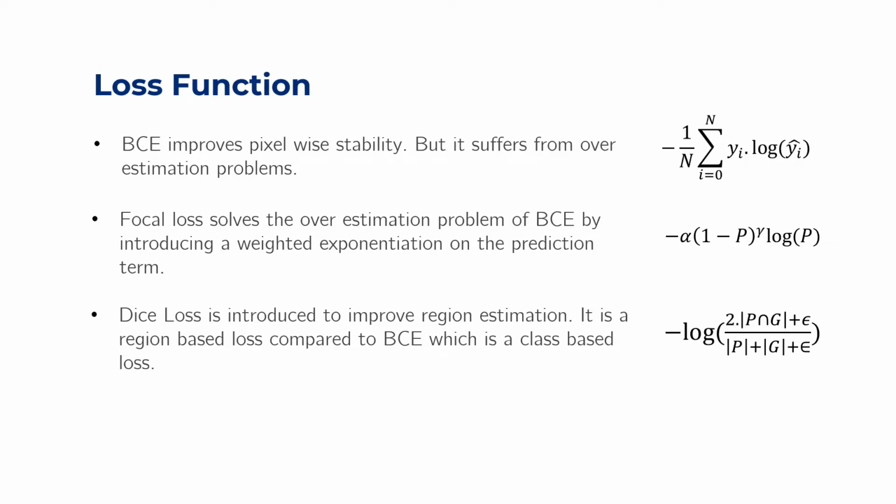BCE loss can handle pixel classification pretty well, but it suffers from overestimation problems because it weighs all data points equally. To solve this issue, we combine BCE with focal loss, which uses a scaled weighting parameter to change the loss value. This helps the network to focus more on small undetected forged regions instead of focusing on the larger regions. We also add dice loss in order to improve region estimation.